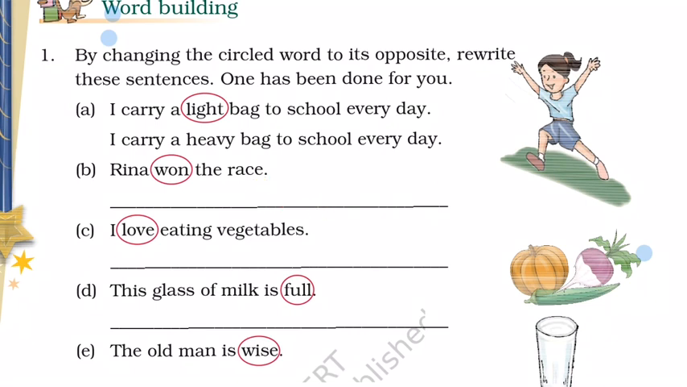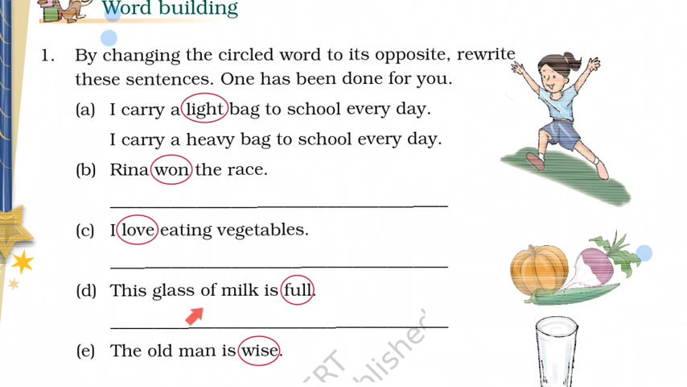Once the sentence is completed, you have to keep a full stop. So, what is the right answer? Reena lost the race. That is the right answer. Next question. I love eating vegetables. What is the opposite for the word love? The opposite of love is hate. I hate eating vegetables is the right answer.